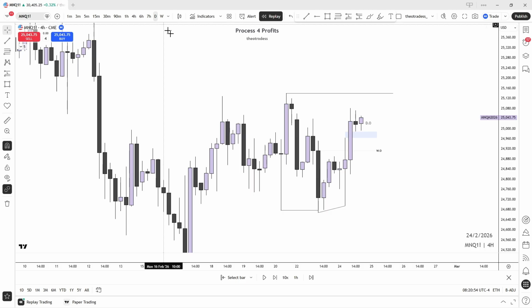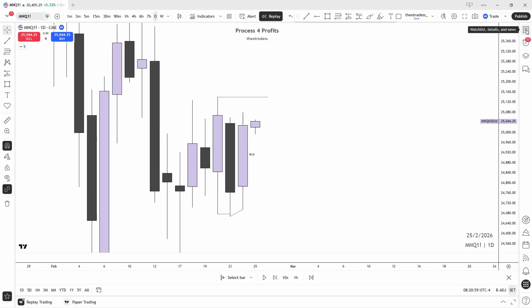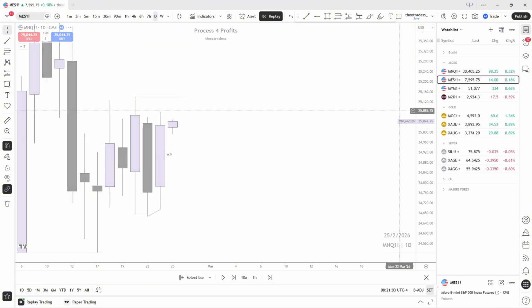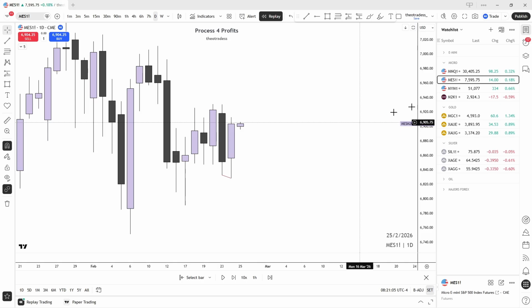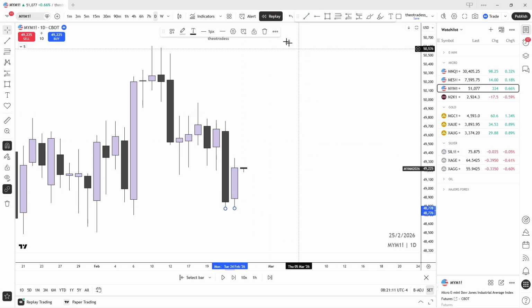Let's go check the other assets as well. Okay, I can see why I also didn't take out the low.